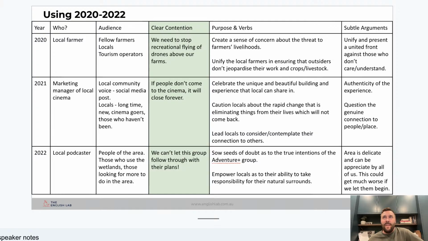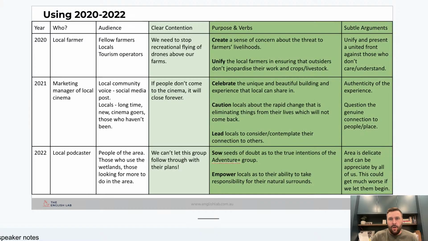Because of the fantastic way that it was, on the surface, just a really simple, hey, I'm a marketing manager, I'm saying, if you don't come to our cinema, I'm putting this post out on like a Facebook local sort of a thing, and if you don't come to the cinema, we're going to have to close, and that's it. A lot of students only focused on that, and they talked about all the reasons why that was true and why that was the case and all the different ways that she was arguing it. The students that did an improved job on the rest of those focused on these next two columns.